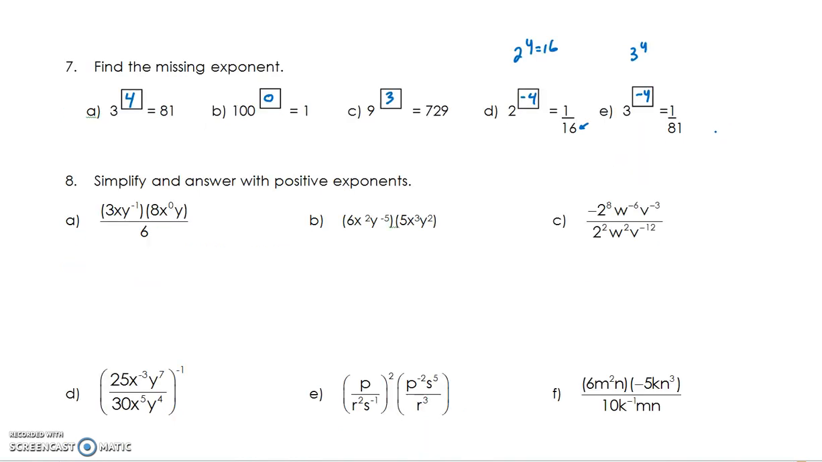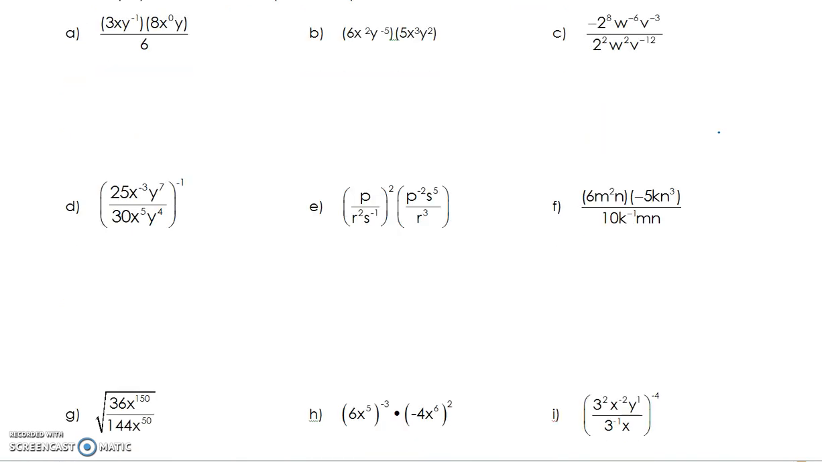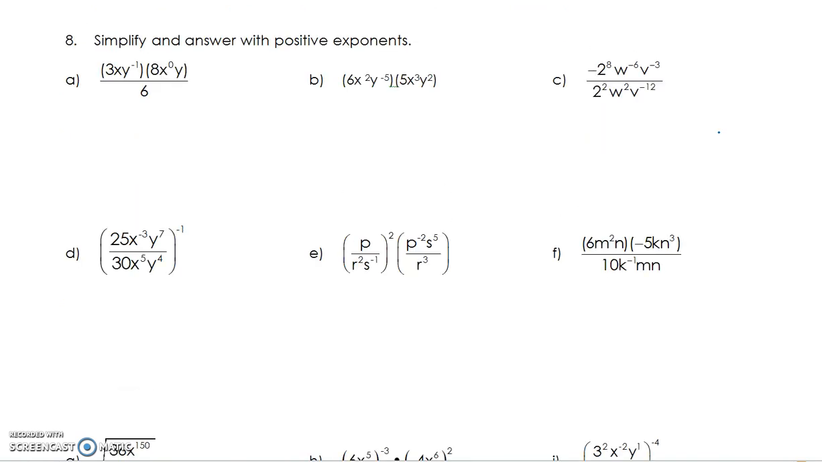All right, here we go. Hold your breath. We got lots of exponents to work with in number 8. Do them slowly, carefully, and one little detail at a time. Now, the priority is number 1, get rid of brackets. Number 2, get rid of negative exponents. And then number 3, put all the common bases together.